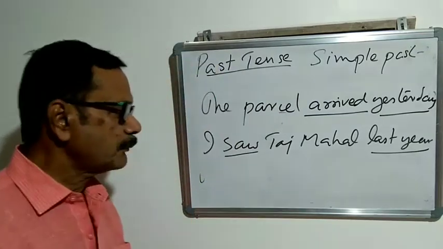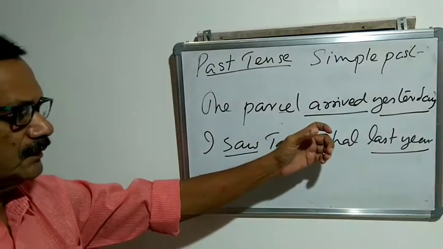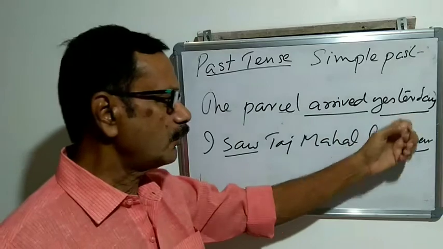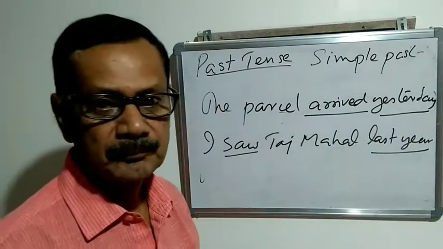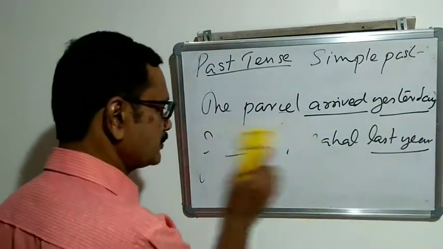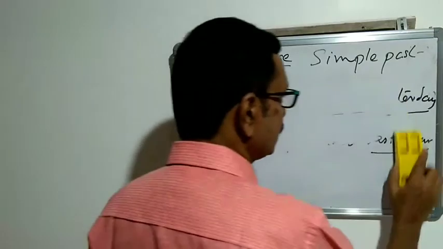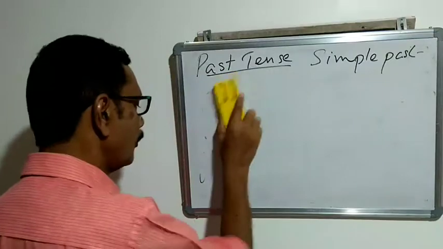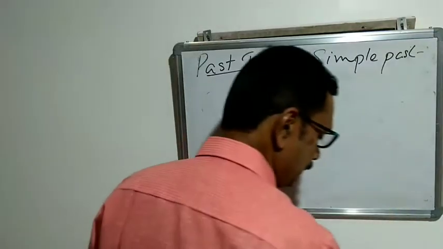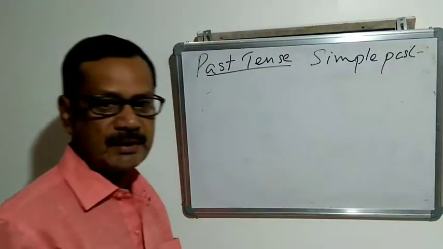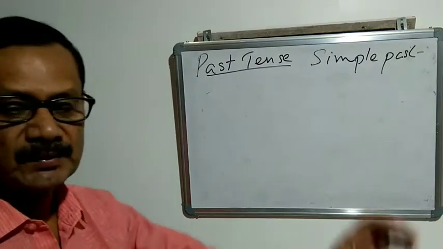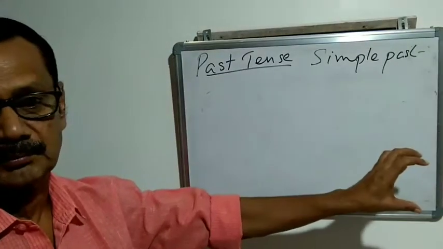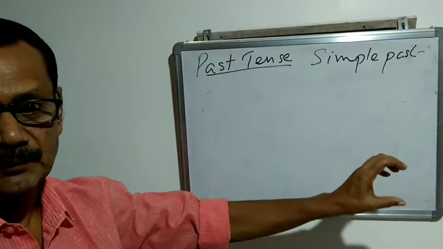Then sometimes the yesterday or last year may not be there. But there may be a context in the sentence, in the preceding sentence or anywhere, a past context may be there. So we can also use simple past even though the past time expression is not there.